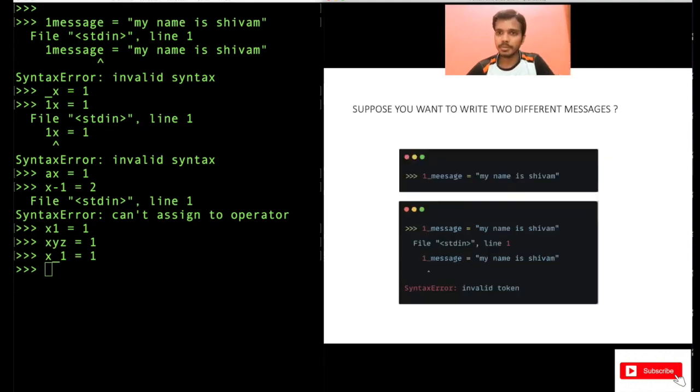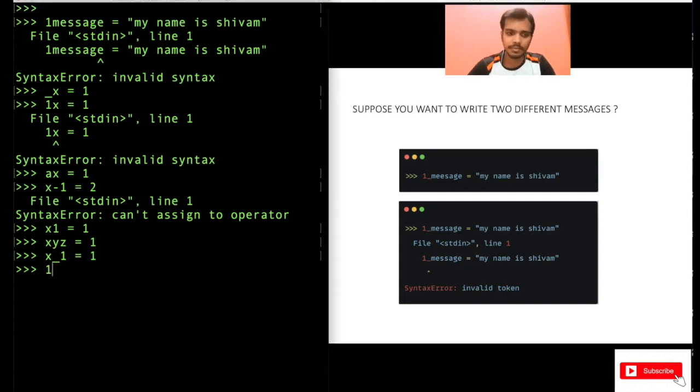Now suppose you want to write two different messages. Here one message was "my name is Shiva", but you want to write two different messages. I told you, you cannot start the variable name with, say, 1 underscore message. You cannot start the variable name with 1, because if you see here, I've got an error, a syntax error, invalid token. So I can write it here also like 1 message equal to "my name is Shiva".